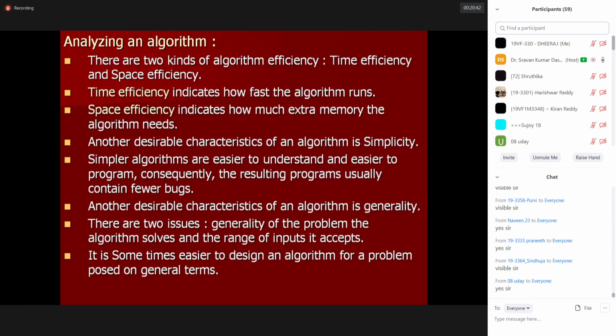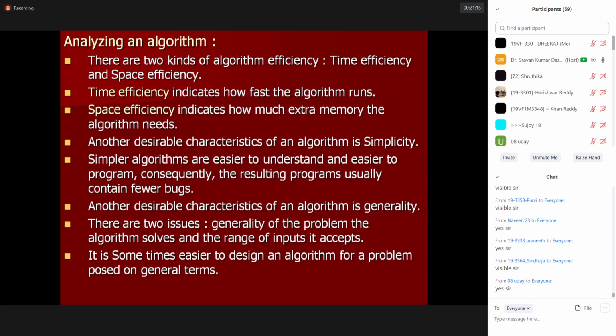Okay, so now I'm moving on to the next area, a very, very important area. This is another question. Okay, the third area from this unit: analyzing an algorithm. How will you analyze an algorithm? There are two ways of verifying algorithm efficiency. One is called time efficiency, one is called space efficiency. So what is time efficiency? Time efficiency indicates how fast the algorithm runs. Don't get confused. It is how much time it will take to run. Okay, so that is called time efficiency. That is also said to be time complexity.